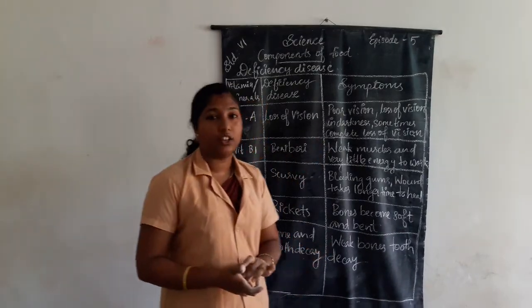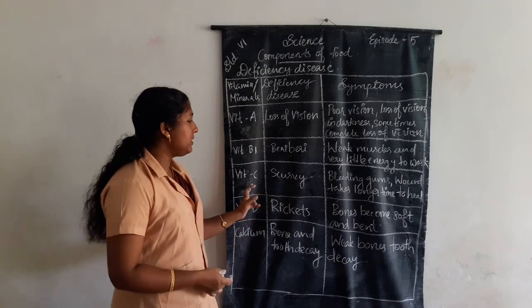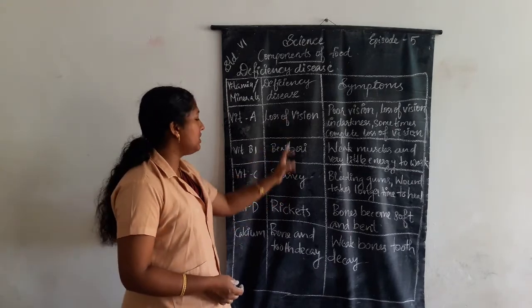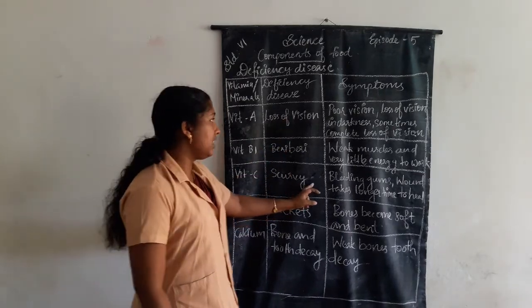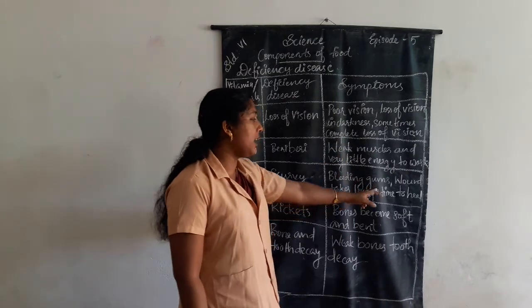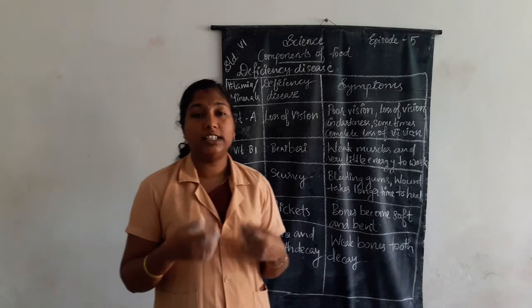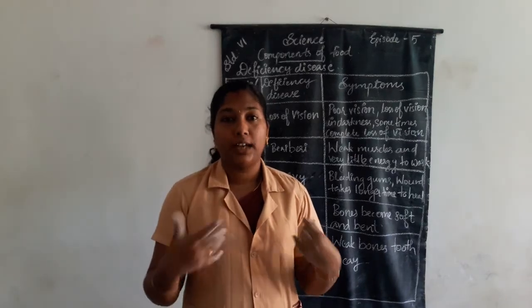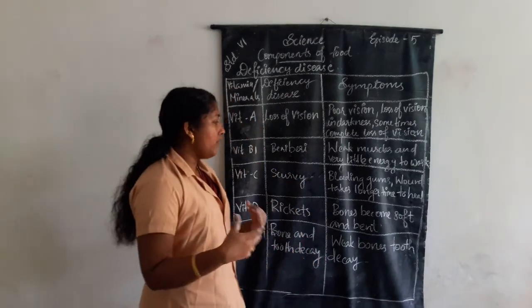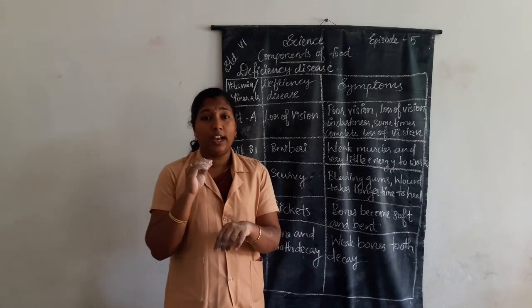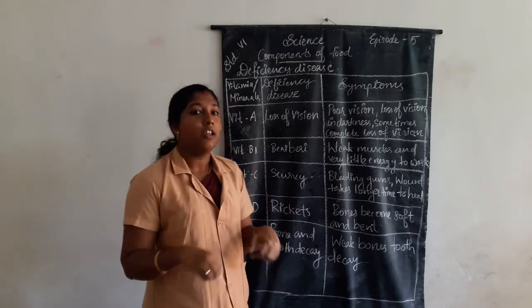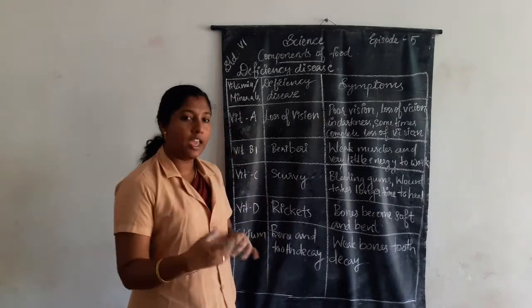Then vitamin C deficiency causes scurvy. The symptoms are bleeding gums, and a wound would take a longer time to heal on our hand or any body part.